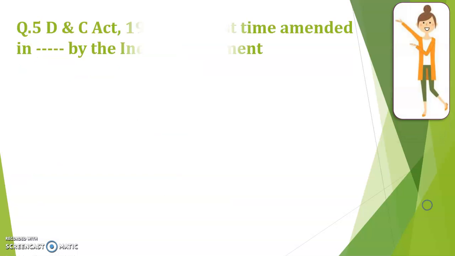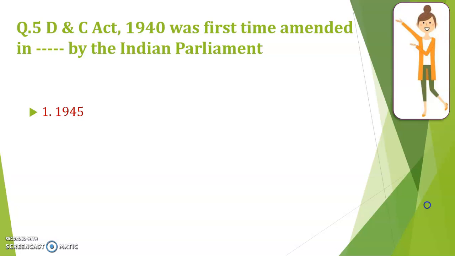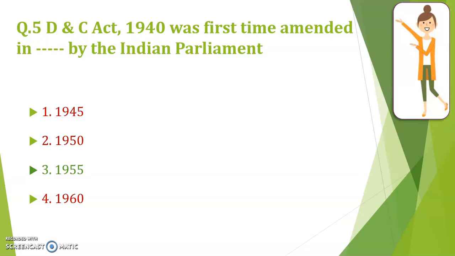Next question. The DNC Act 1940 was first amended in which year by the Indian Parliament? Indian Parliament ने पहली बार DNC Act implement हुआ 1940 में, उसके बाद पहली बार ये कब अमेंड किया गया? इसमें जो चेंजेस या बदलाव लाने थे, कुछ सुधार लाने थे, ये कौन से साल में लाए गए? So the correct answer is 1955. This act was amended many times, near about 8-9 times, and first time it was amended in 1955.